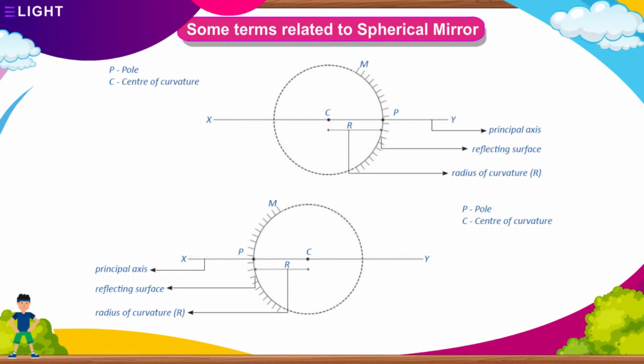Principal axis. An imaginary line passing through the pole and center of curvature is known as the principal axis.